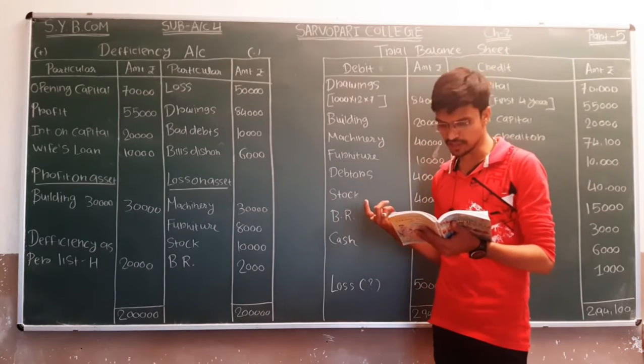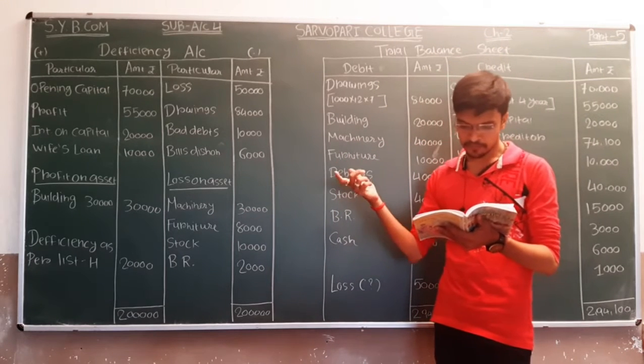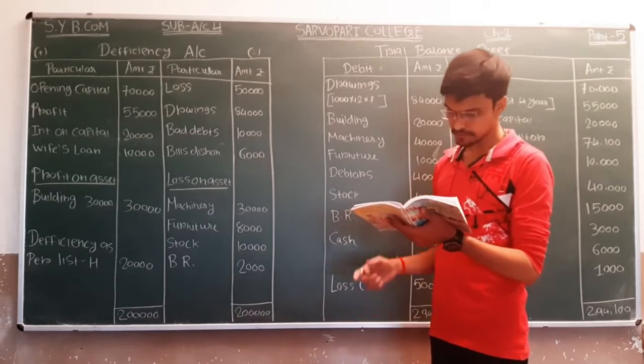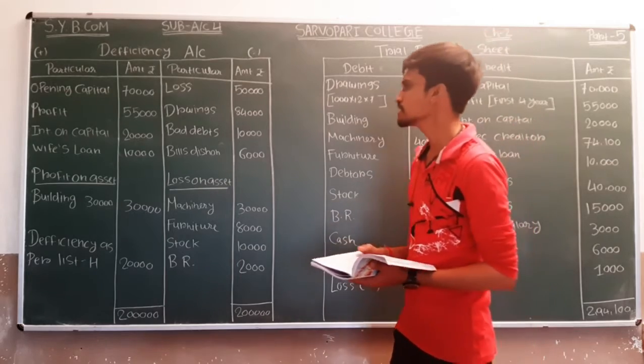So here we are given the amount of drawings, that is 84,000. Okay, next comes bad debt.